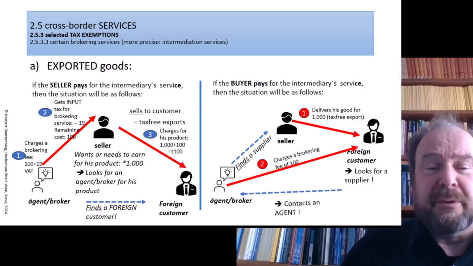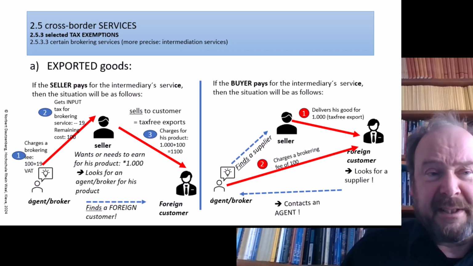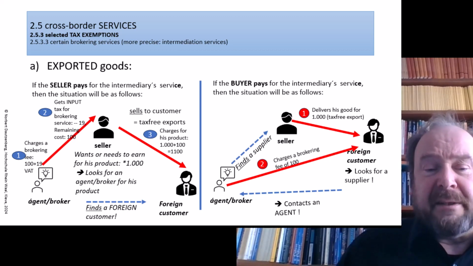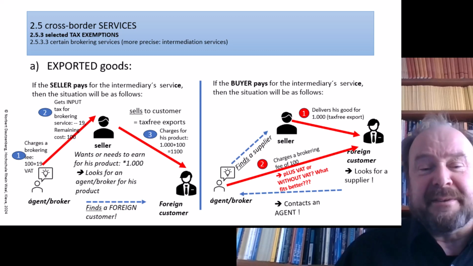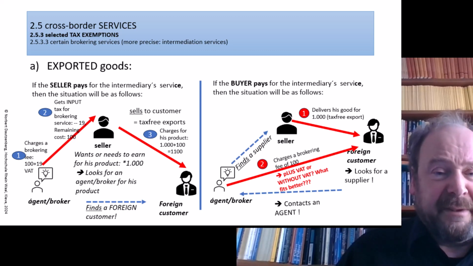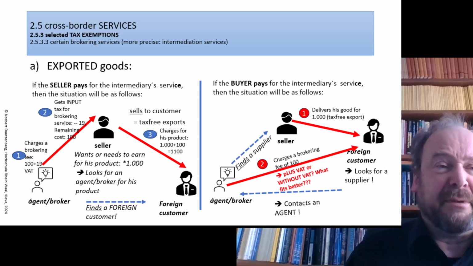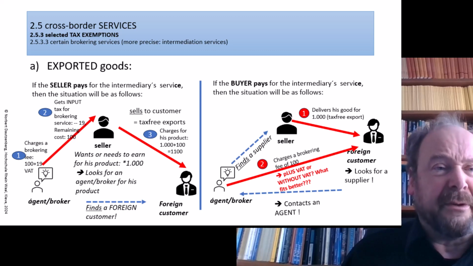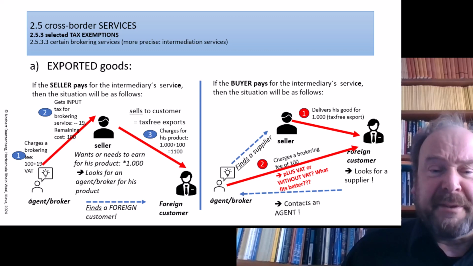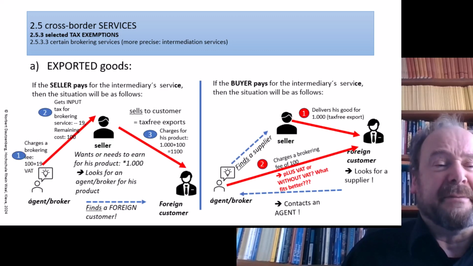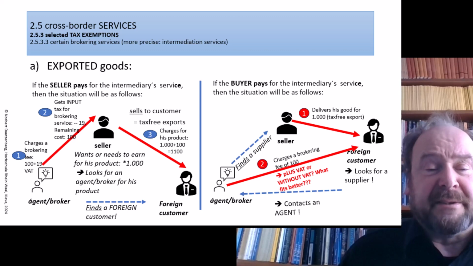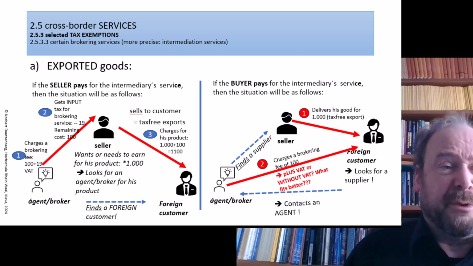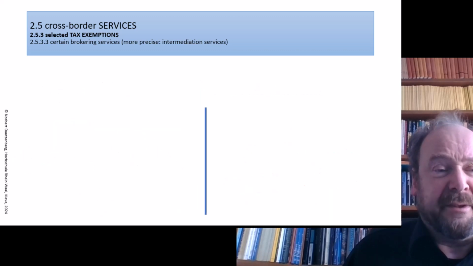And now the agent or broker charges a fee of 100 as before. And now the question which the legislator had to answer is, should that be plus VAT or without VAT? Naturally, if it had been plus VAT, then in this constellation, the costs for the foreign customer would have been higher than on the left side. And so the logical consequence is to treat it alike. So make the charge of the broker free of tax. That explains why we have that entry on the list.